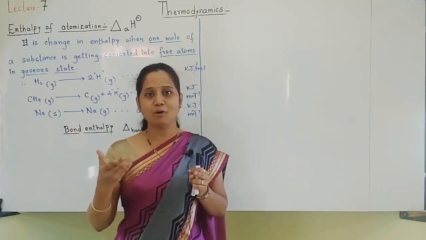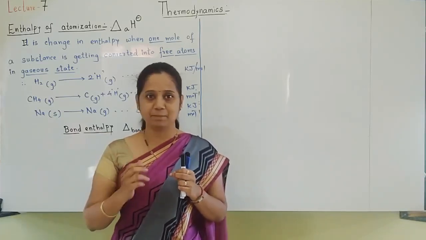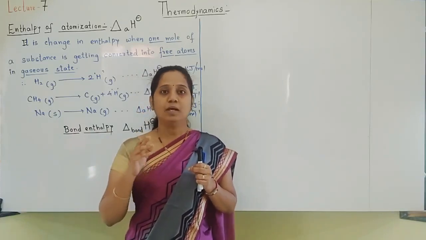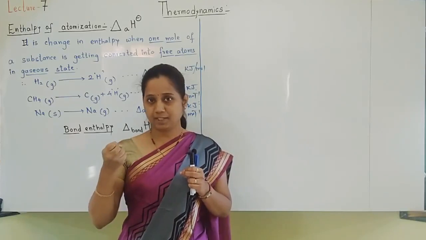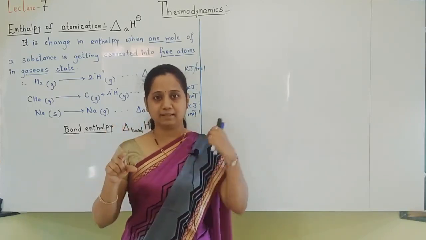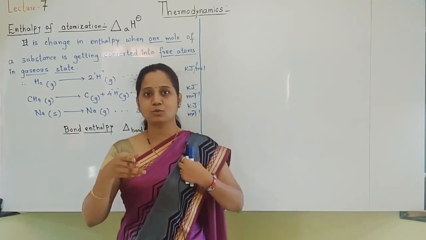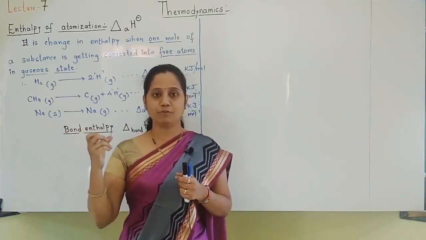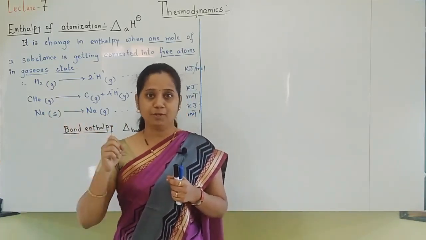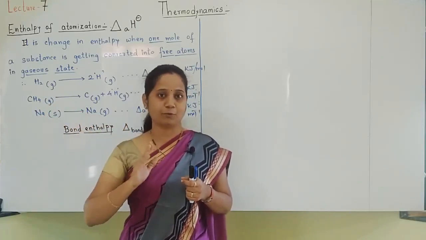Breaking and making of bonds always takes place simultaneously. Now, for breaking the bond, energy is required. One bond is pre-existing. We have to break that bond because to run the chemical reaction, a new product should form, which means a new bond should form. So the previous bond should be broken down.